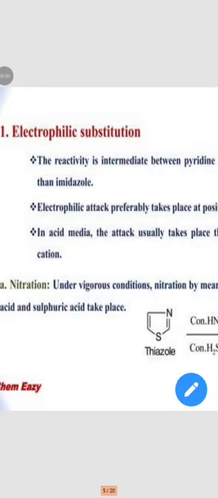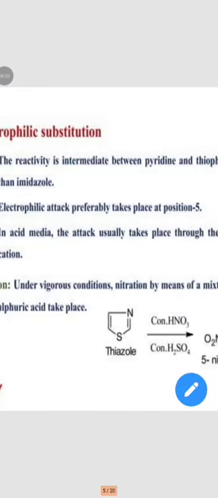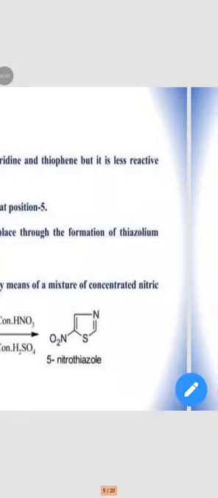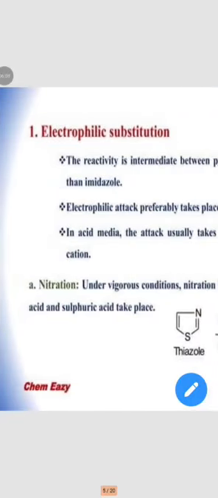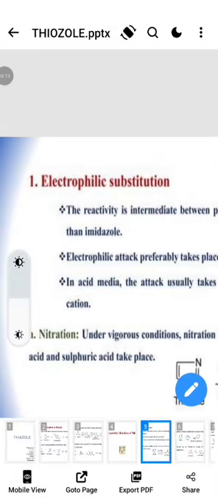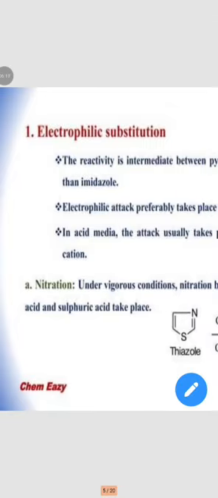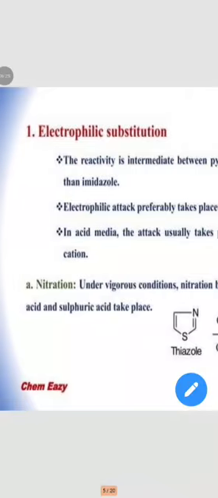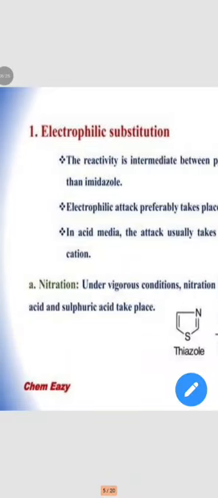First of all, electrophilic substitution. The reactivity is intermediate between pyridine and thiophene, but it is less reactive than imidazole. So the electrophilic substitution reaction of thiazole is less than that of imidazole.